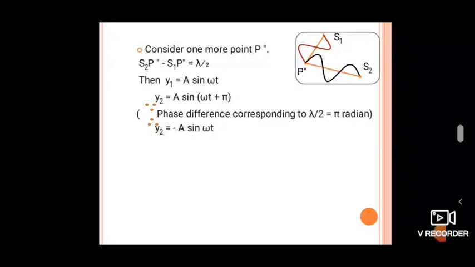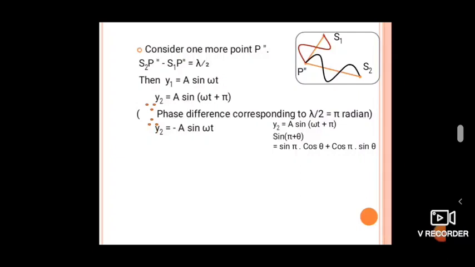That omega t plus pi is nothing but the form sine of pi plus theta, which is again the form sine of A plus B. So sine A into cos B plus cos A into sine B. So sine pi into cos theta plus cos pi into sine theta.